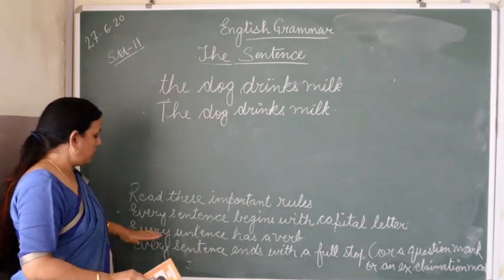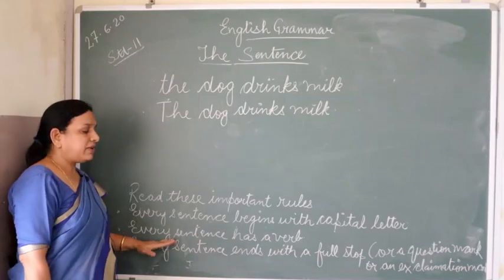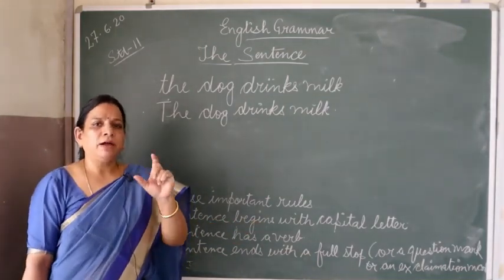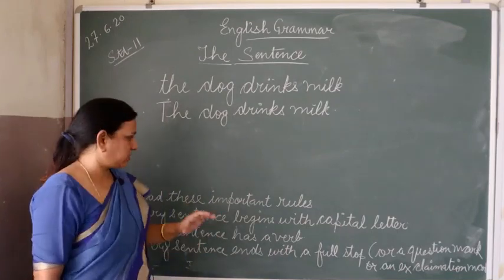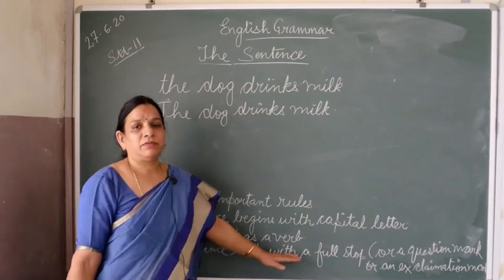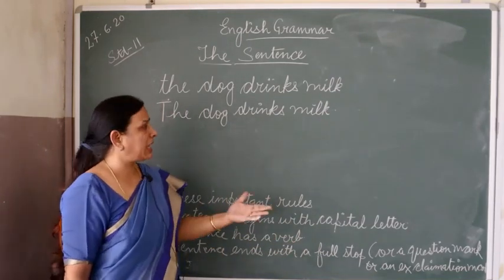Now second rule, what is the second rule of the sentence? About the sentence, every sentence has a verb. There you will find a verb in every sentence. Then third, every sentence ends with a full stop or a question mark or an exclamation mark.